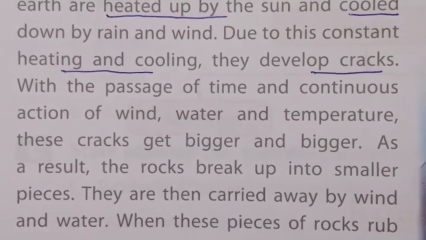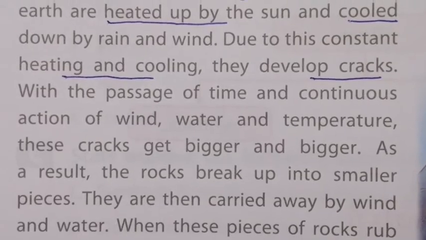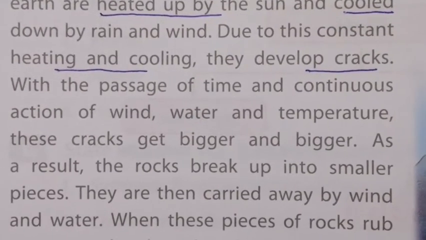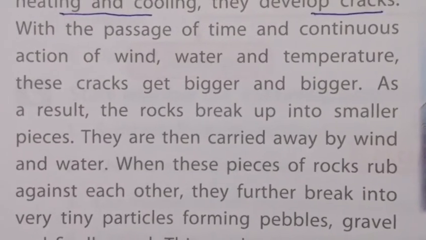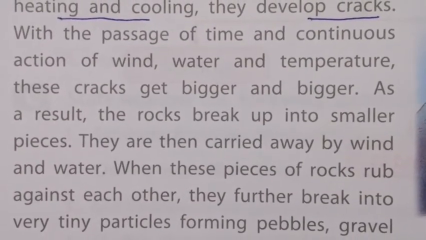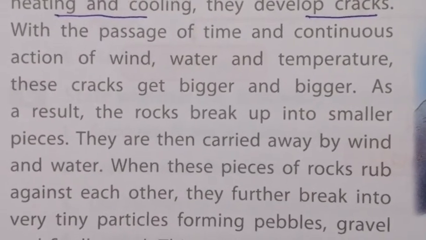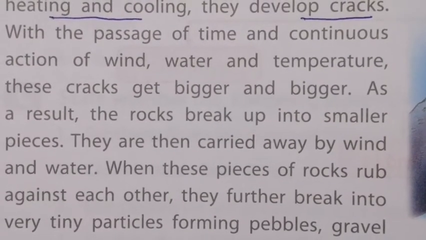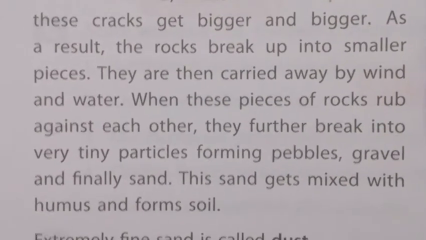When wind or rain or water comes, the small pieces are carried away. When these pieces of rocks rub against each other, they are further broken down into very tiny particles called pebbles, gravel and finally sand.